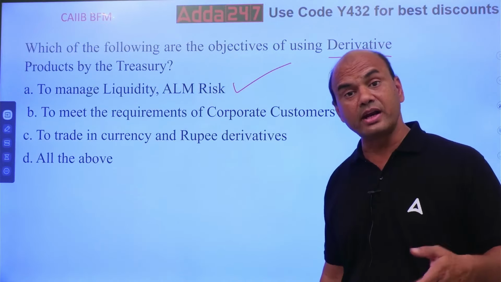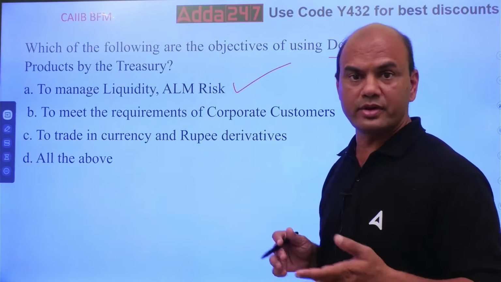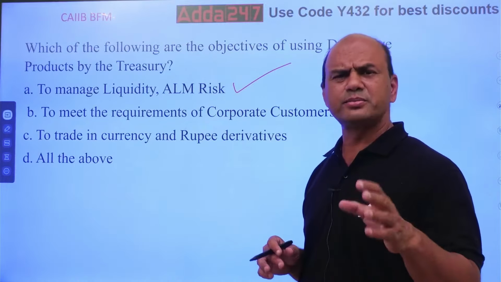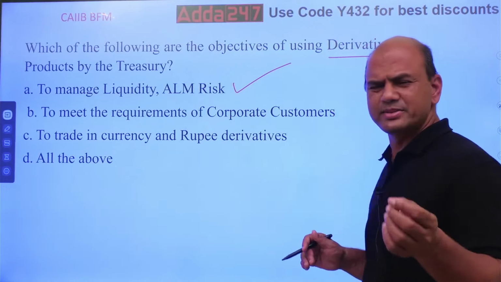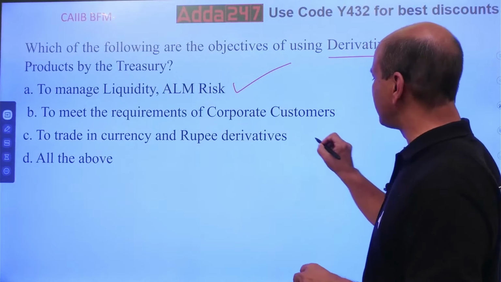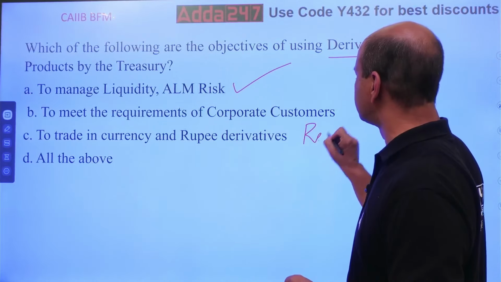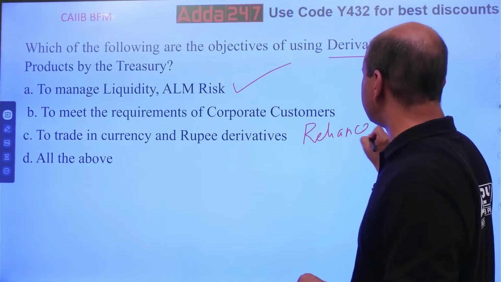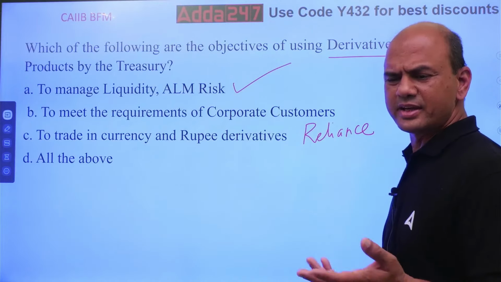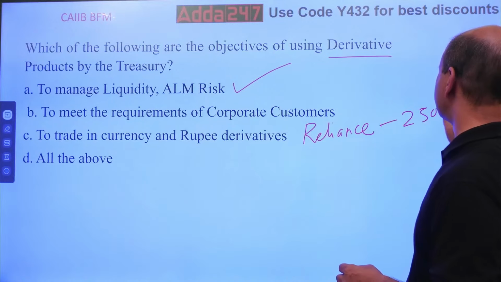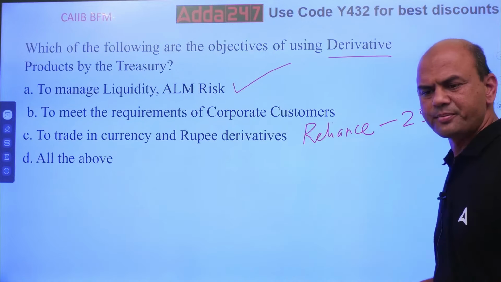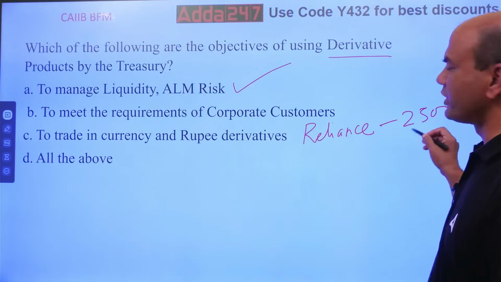Now, how to trade in derivatives? What is the use of derivatives? I'll give you a simple example. Let's say I buy Reliance shares at, let's say, 2500. Right now it is roughly around this only, plus minus something. So I buy the Reliance share at 2500.